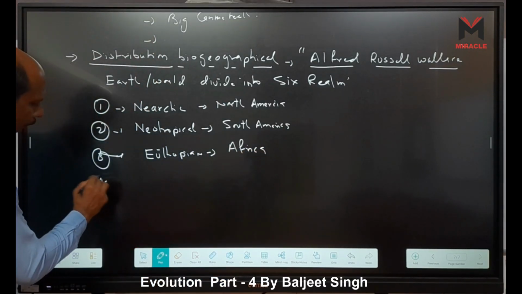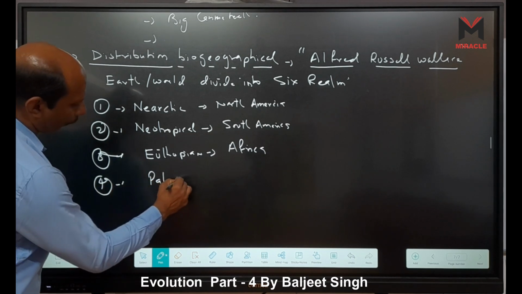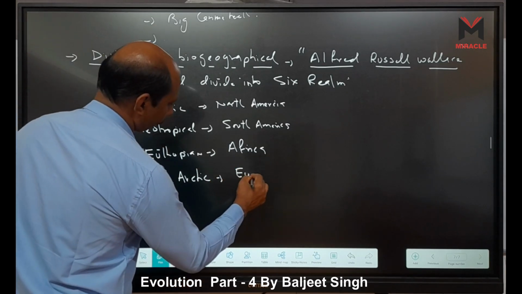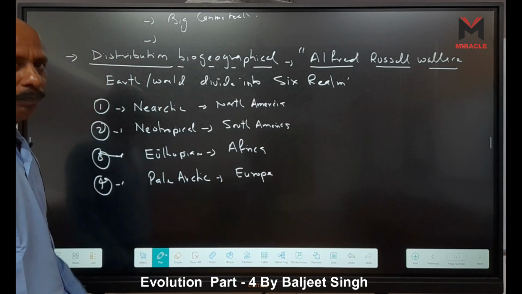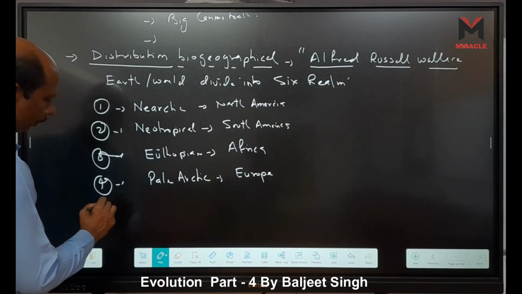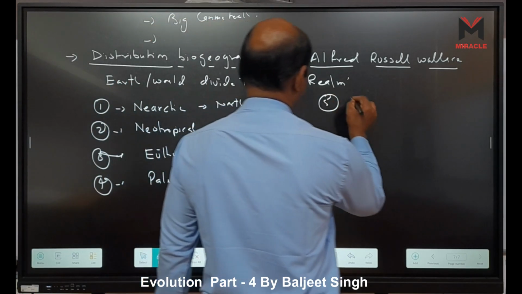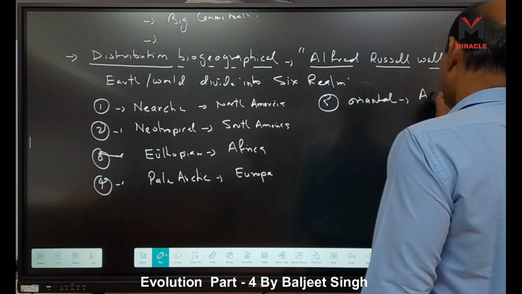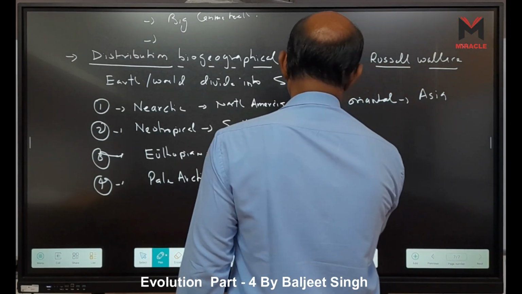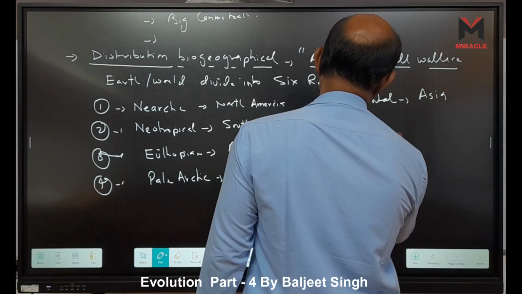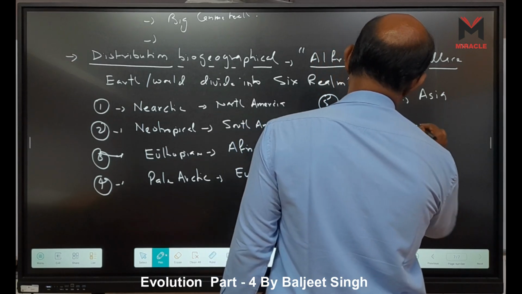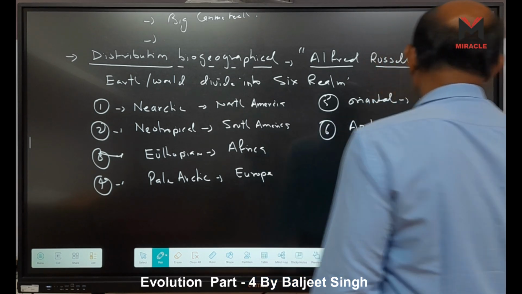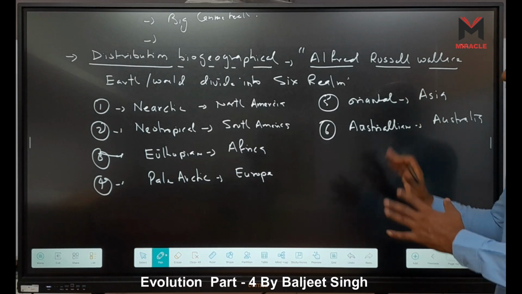Fourth one is Palearctic. Palearctic means Europe, the biggest one, right? Fifth one is Oriental. Oriental means Asia. And sixth one is Australia. That is called Australia, right? So these are the 6 realms, right?